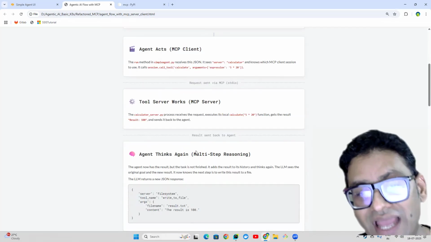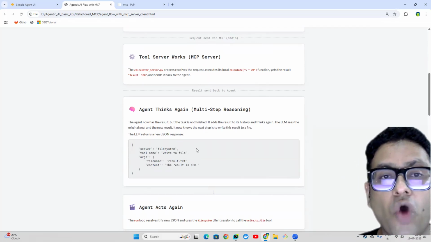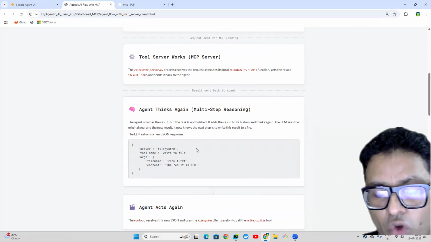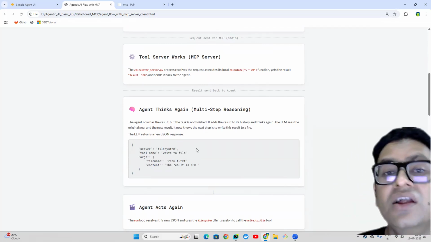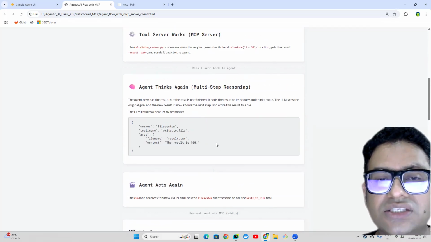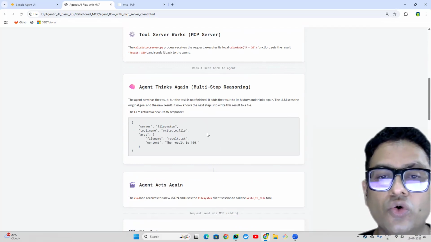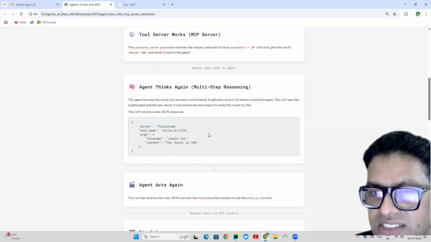Then the client does the same activity again, trying to understand what tasks have completed and what the next activity is to accomplish the task. That is how it keeps checking. In the next round, once the server does the calculation, control goes back to the client, and again the agent starts thinking: okay, now the first task is completed.